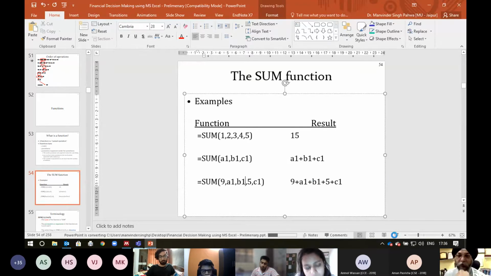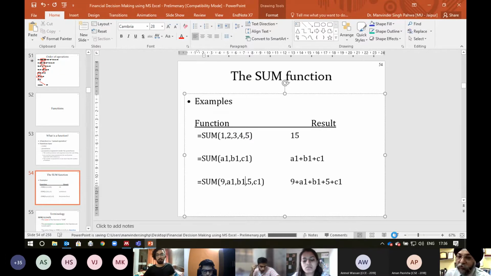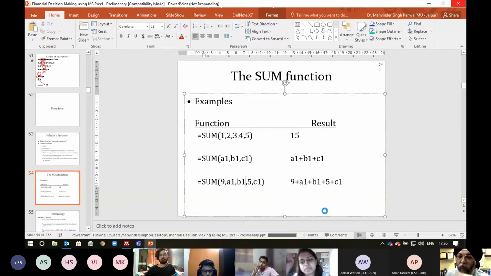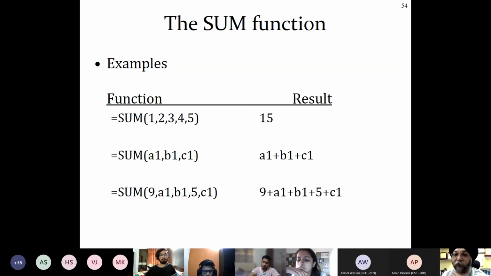Okay, so can you do this operation? I have done it in front of you just to show you. Do this operation with both a function and a formula. The formula is on the right-hand side and the function is on the left-hand side. Can you do this? It will give you the same results.